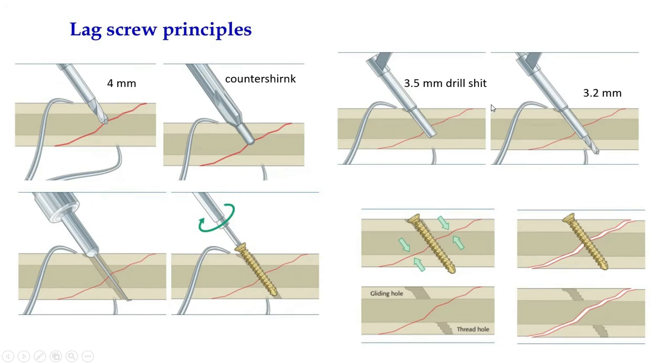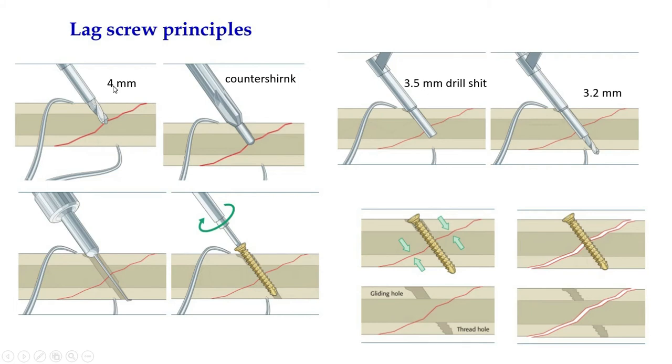Now, procedure. After proper reduction, it is very important to give a proper lag screw. This is called the AO reduction, pointed AO reduction clamp. Now, first with the help of the drill sleeve, we have to make a gliding hole.